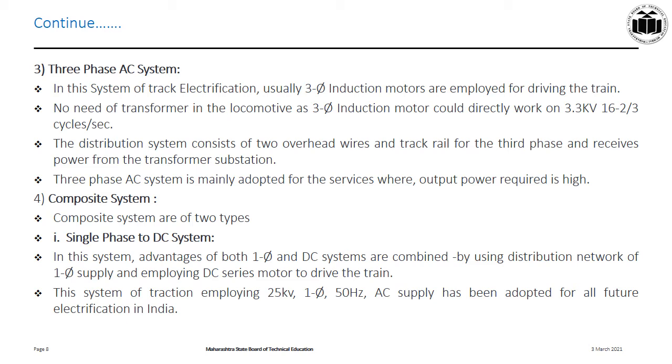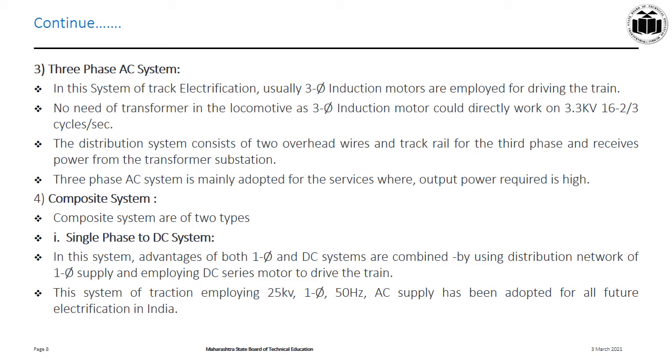The next is the composite system. After looking at all the above given systems, we conclude that no system of electrification is good in all respects. Composite system combines any two of these systems with a good point in each system.